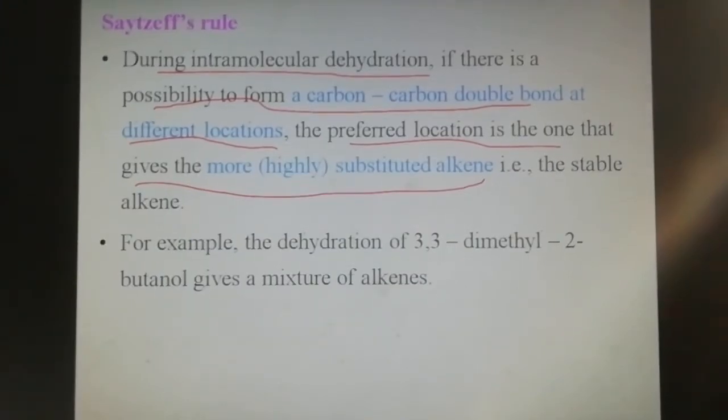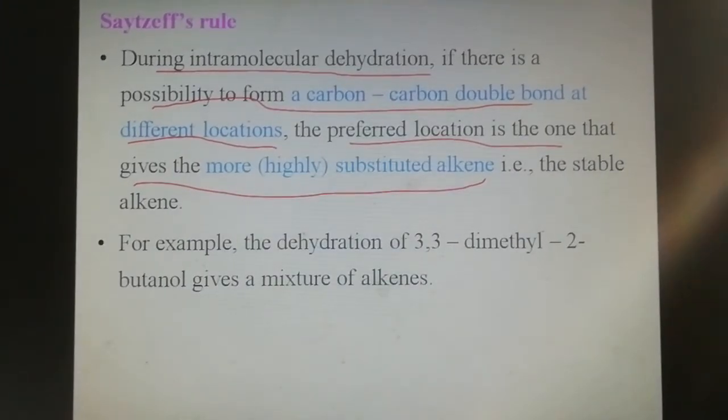For example, for this rule, dehydration of 3,3-dimethyl-2-butanol gives a mixture of alkenes.